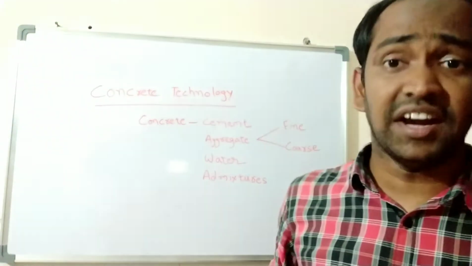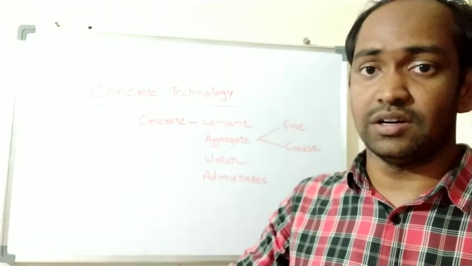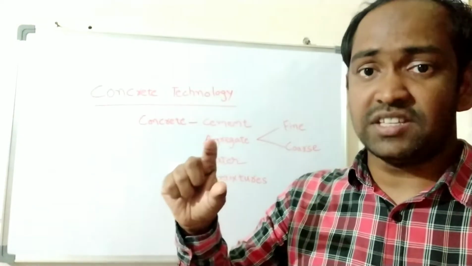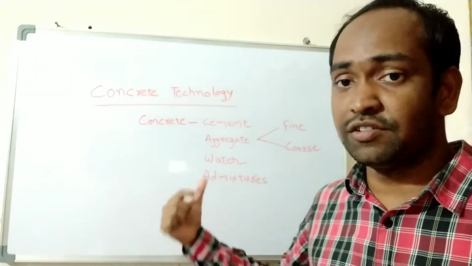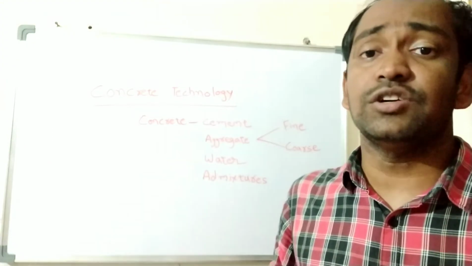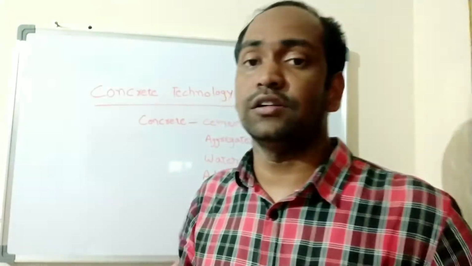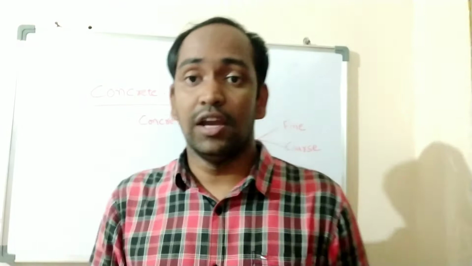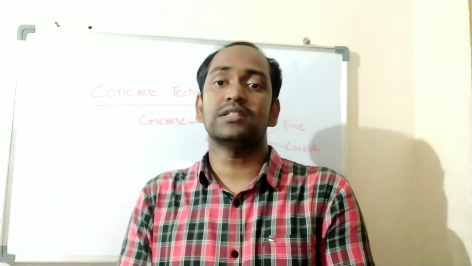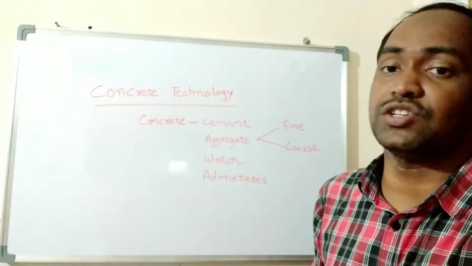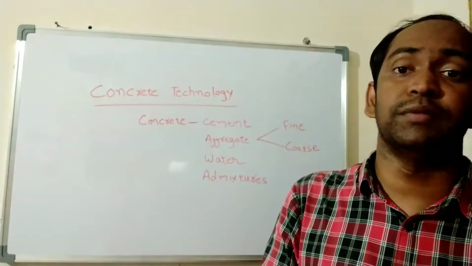Fine aggregate is nothing but sand, and coarse aggregate is the crushed stone, or pieces of stone. The next one is water. The next one is admixtures. Admixtures are used in concrete to gain different types of strengths or different properties. We need to give different properties to concrete for different purposes, so we use various admixtures. There are two types: chemical admixtures and mineral admixtures.